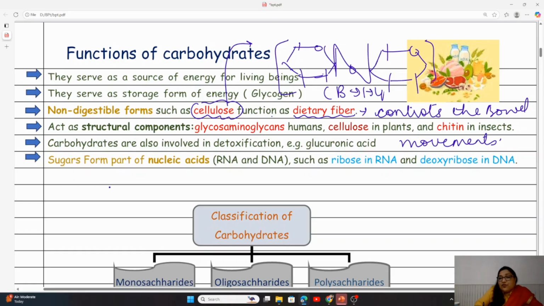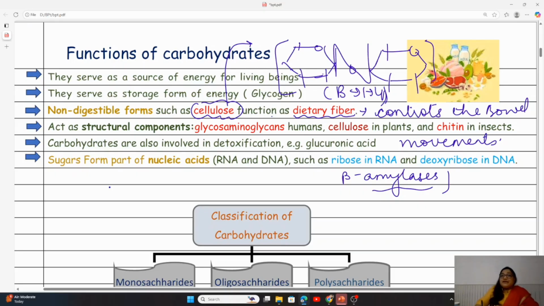Beta 1,4 linkage. Now, so as to break this beta 1,4 linkage, we need to have beta amylases, and beta amylases are not present in human beings, although there are certain fibers which can be digested by our intestinal bacteria.